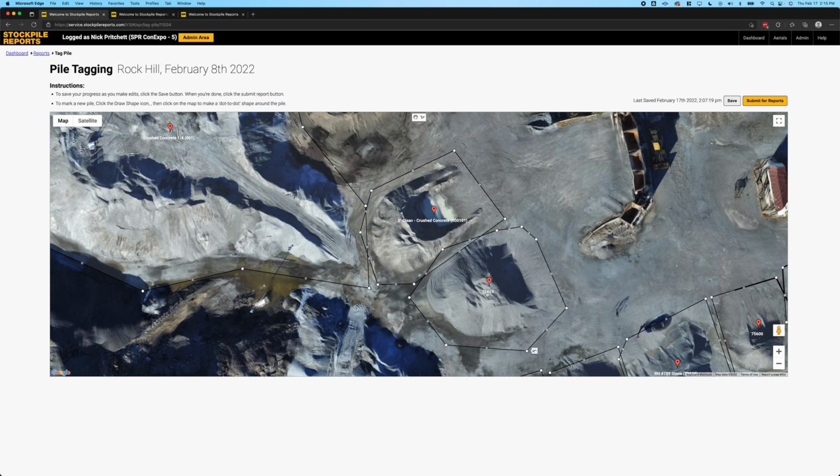What I can also do is say, this pile is still here, but it's a new material or a different material. I can select the product and simply choose whatever the new product is and hit OK.